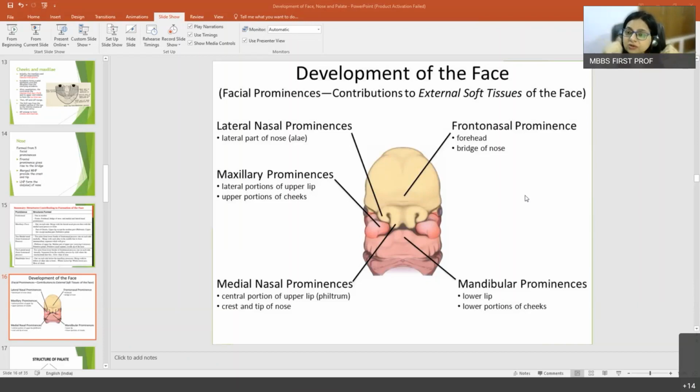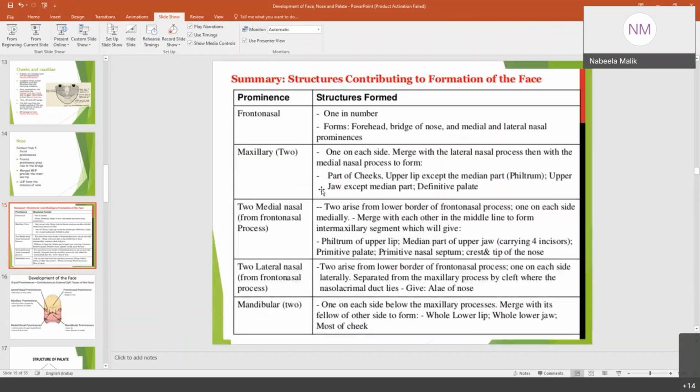Okay. Ma'am, in the summary table on the previous slide, it is given that the majority of the cheek is formed by the mandibular prominence. Most of the cheek, it is written, but maybe it is not exactly the same. Most of the cheek is formed by the maxillary prominence.